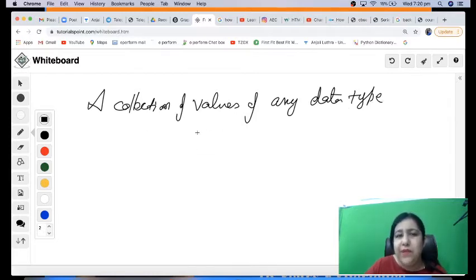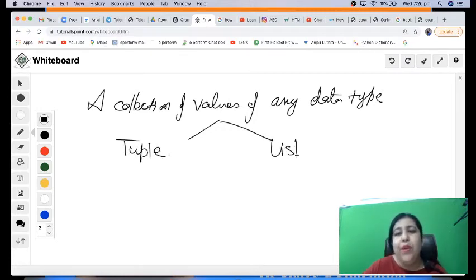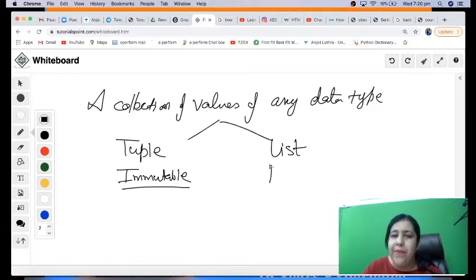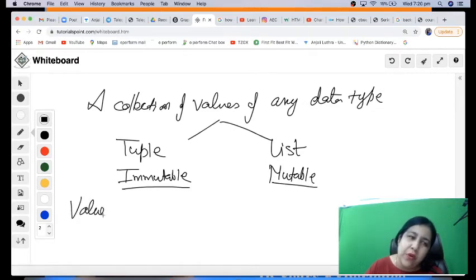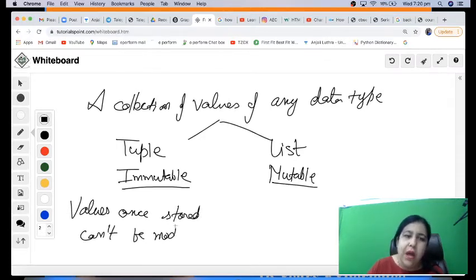But what is the major difference between the two then? The major difference between the two is tuple is immutable. You have done it in 11th, it's not something very new you're doing over here, but still to brush up, tuple is immutable and list is mutable. What do we mean by this? Values once stored cannot be modified. If you store some values in a tuple, you cannot modify those values. You cannot add new values. You cannot remove any value. So it is data and size immutable. We can't change the data. We can't change the size.